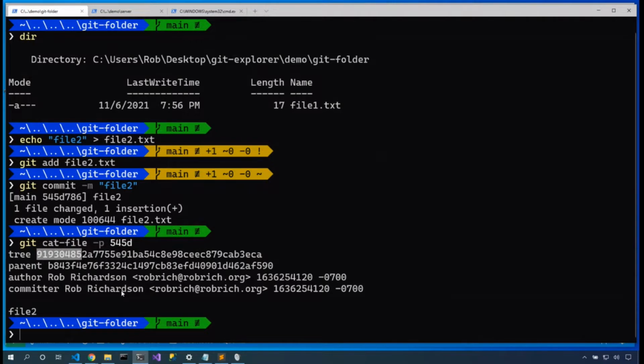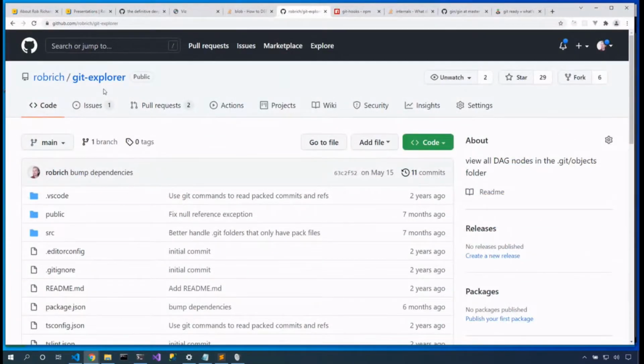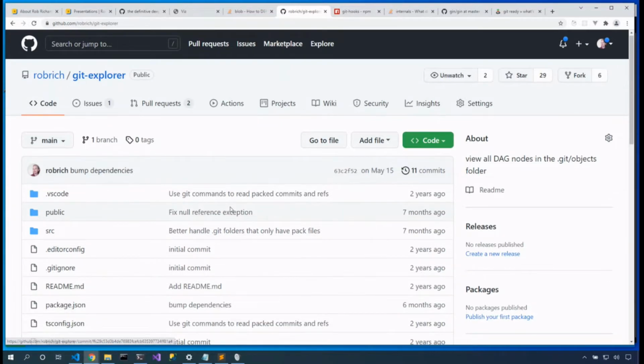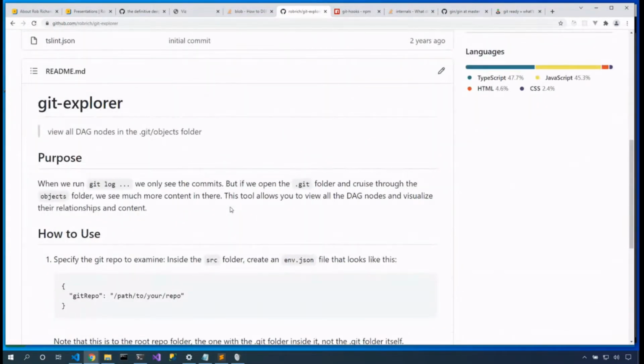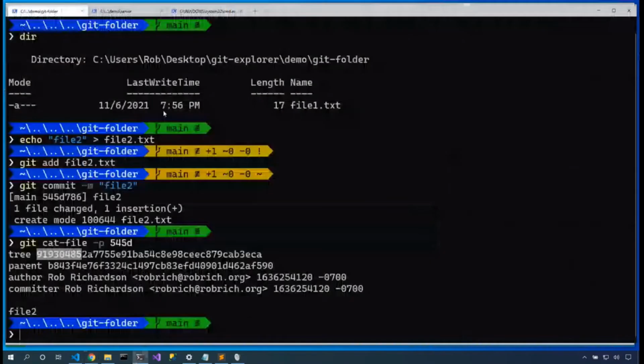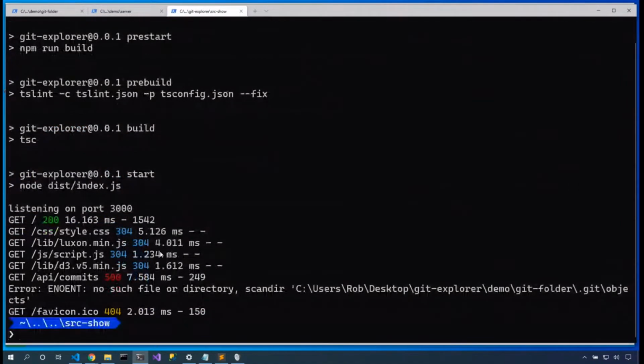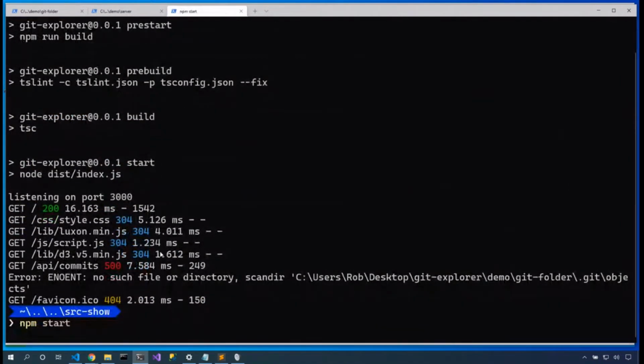I'd love to have a tool that will help me visualize this. Well, I've built a tool here, Git Explorer. That's in the list of tools on this gist. And this allows us to visualize the content. We'll start off by putting the path to our repository, not the .git folder, but rather the folder that contains the .git folder. So let's start up that website here. And, oh, looks like it's already started. Let me start it again, just in case.